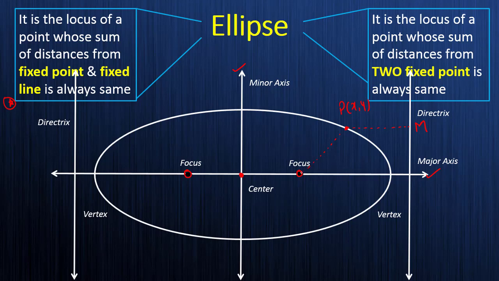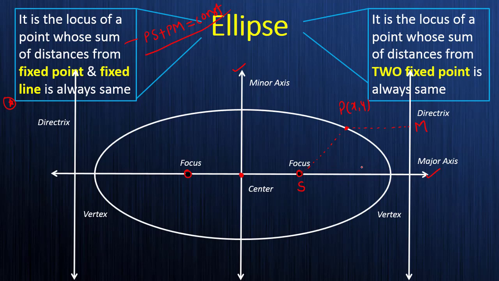So it is not that PS is equal to PM, but the sum of the distances, PS plus PM, is equal to some constant. This PS plus PM is always same.